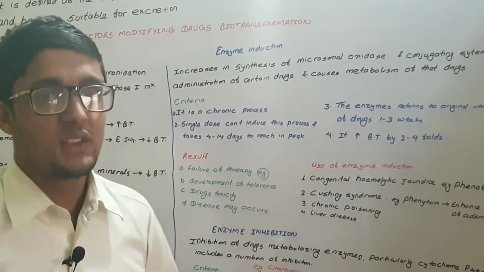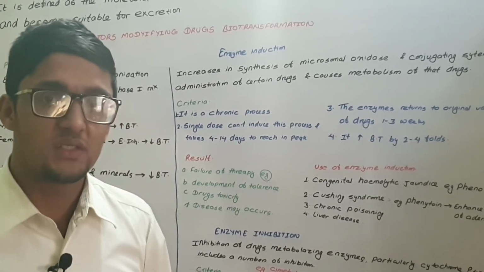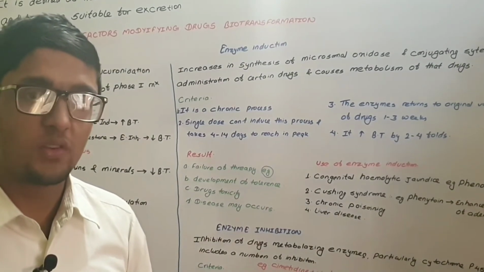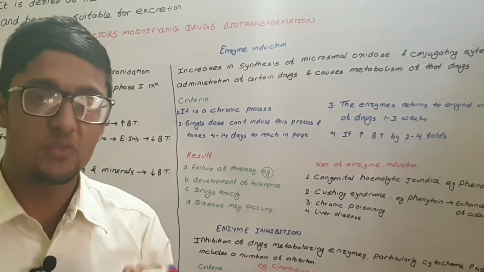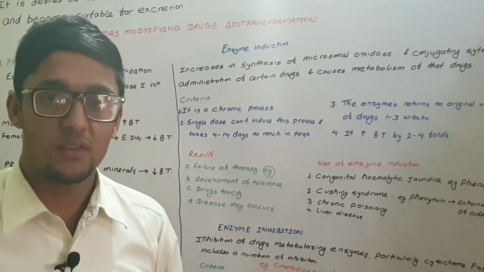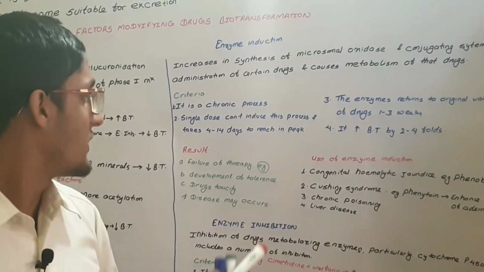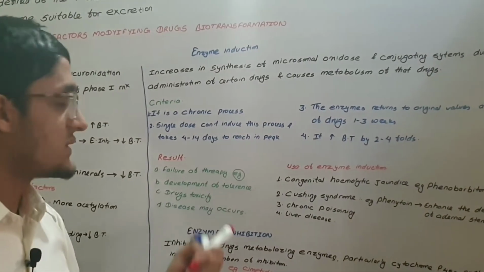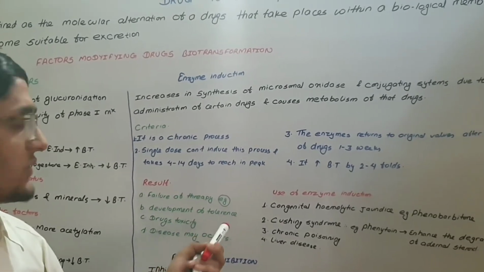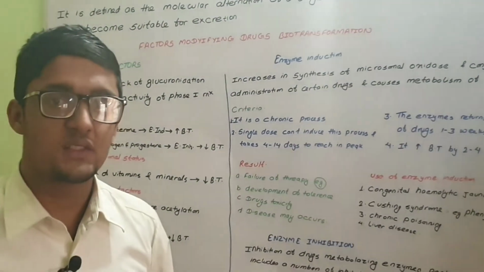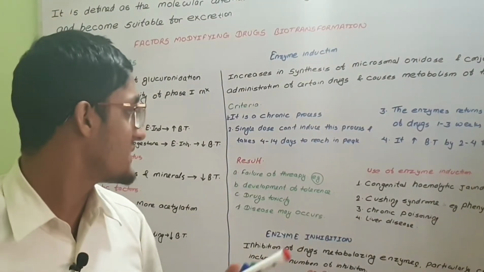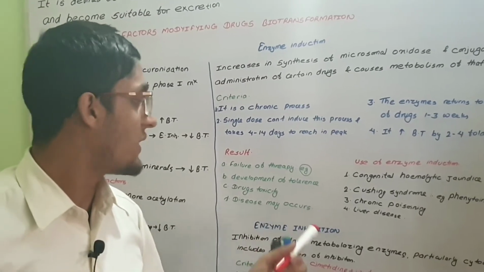Development of tolerance: when we give phenobarbital to a person, auto enzymes will be produced, and excessive degradation of phenobarbital will develop, and tolerance will develop. Drug toxicity: in some cases, enzyme induction causes breakdown of the primary drug, which causes production of a toxic metabolite that causes drug toxicity.